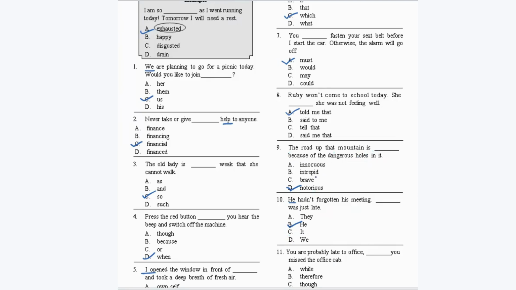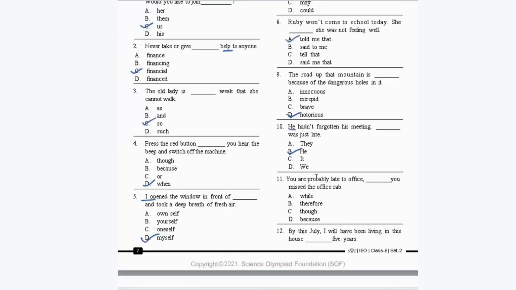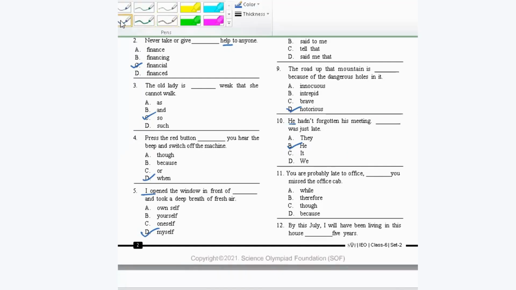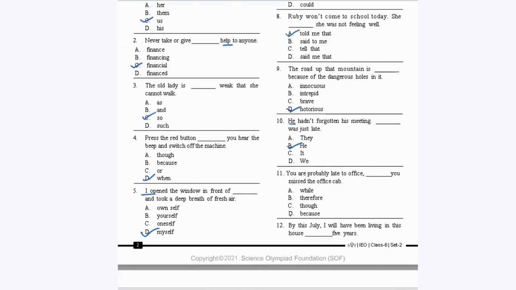So here it should be: you are probably late to office because you missed the office cab. So it should be option D. Here the conjunction because is giving you the proper meaning. Okay, so it should be option D.